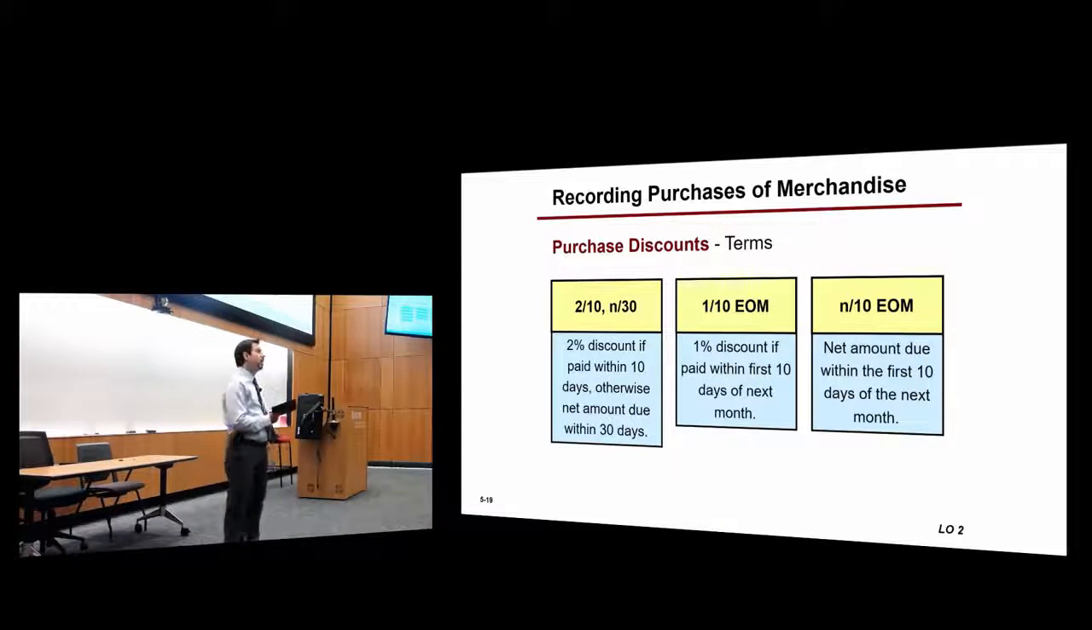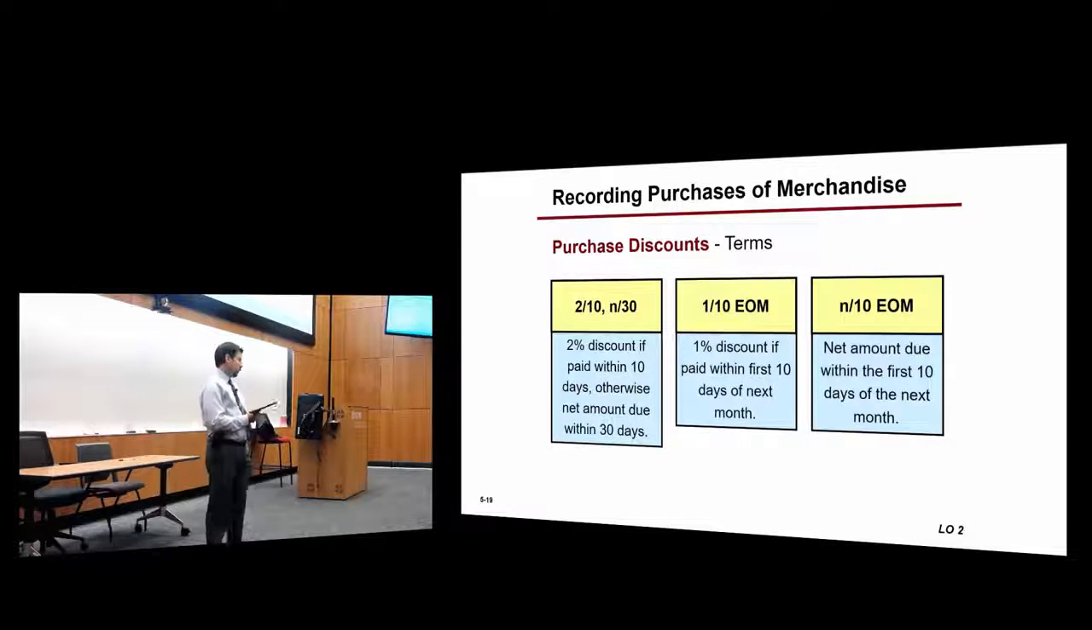You have to pay the rent amount basically within the 10 days of the next month. It could also be N/30. That means you have to pay the full amount within 30 days, no discounts offered. But when there is a discount, like in this bill, if you remember, it was 2/10, n/30.